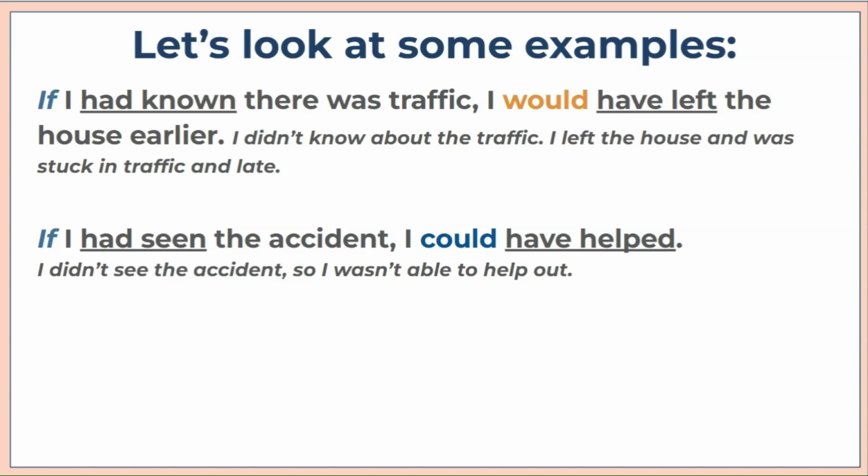If I had seen the accident, I could have helped. In this sentence, the person didn't see the accident, so it wasn't possible for them to help. But again, what they are saying is that it was possible for them to help if they saw the accident.